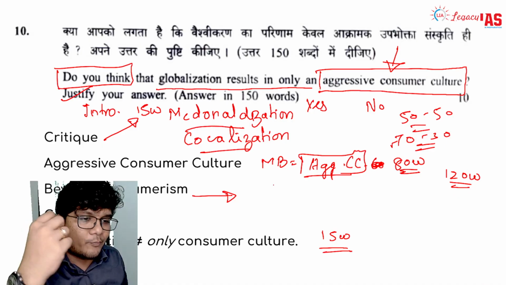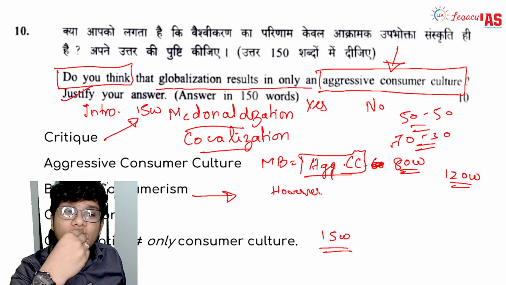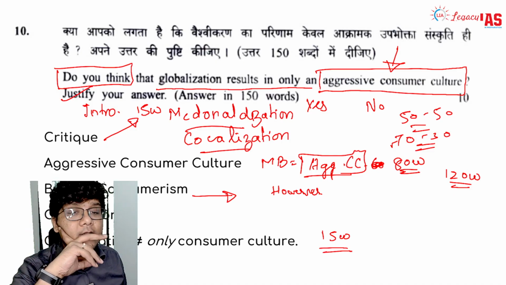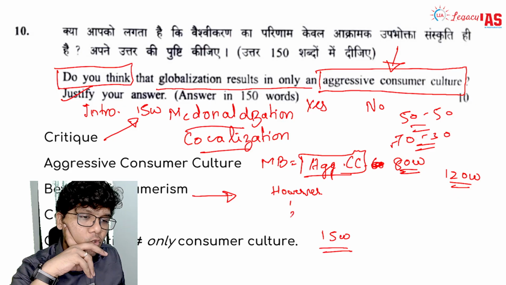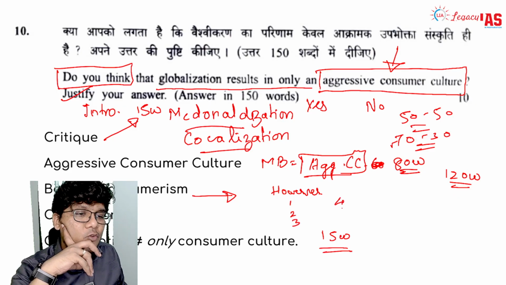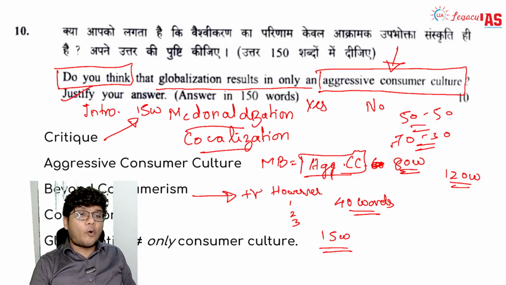but then you connect this with the next part saying that however there are certain achievements, or there are certain things beyond aggressive consumer culture as well. So what are they? Mention those points 1, 2, 3, wherein you will be using around 40 words over here, right? So try to write certain positives over here.